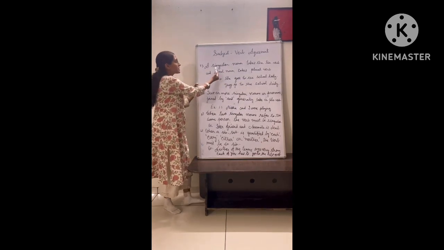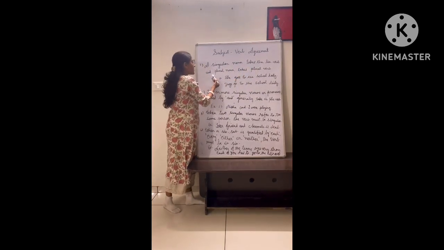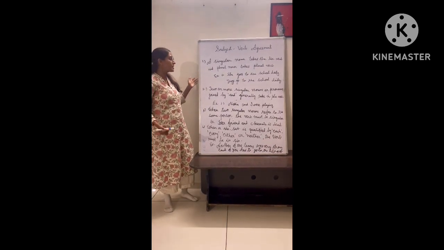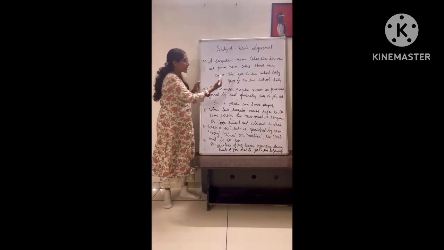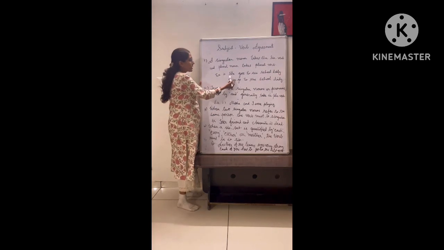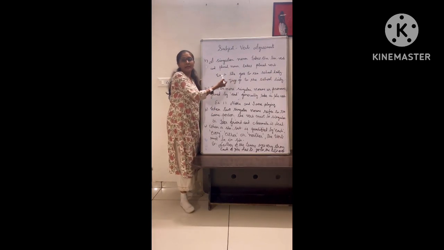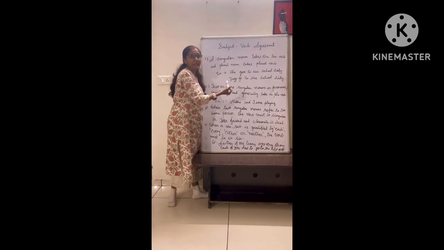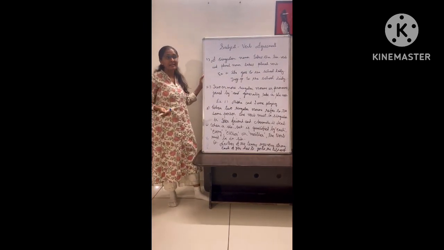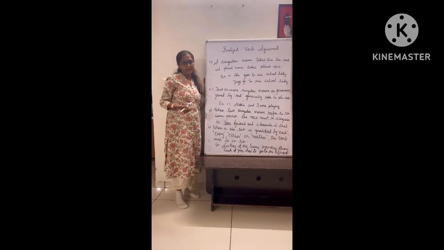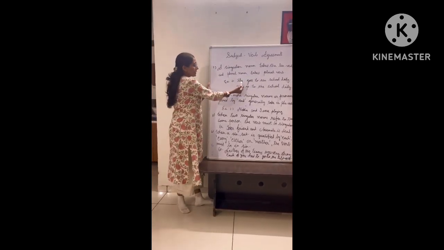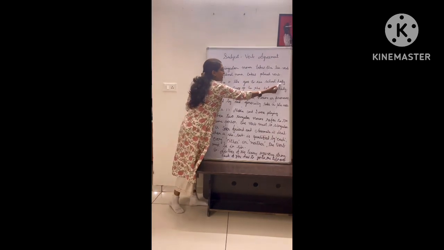First rule is a singular noun takes the singular verb and a plural noun takes the plural verb. What does it mean? If the noun is singular, right? Subject is singular. Here, she. She is the subject, that is third person singular. So the verb will be singular. Goes. Why have I added es? Because it is simple present tense, and with the simple present tense, we add s or es to the verb. So the sentence is: She goes to the school daily.